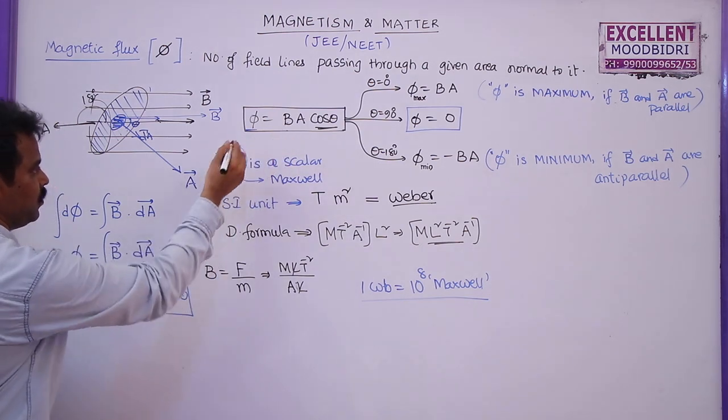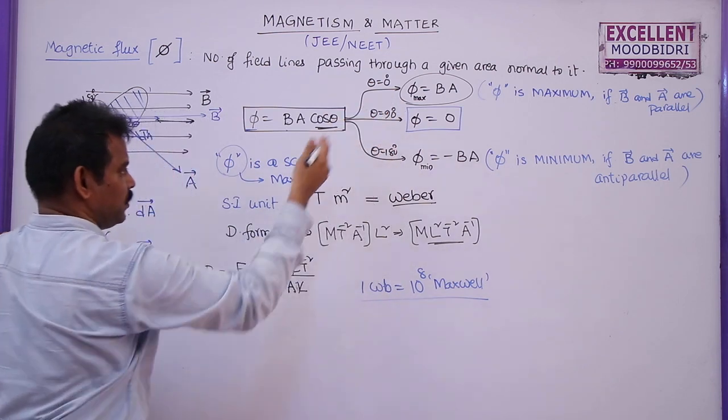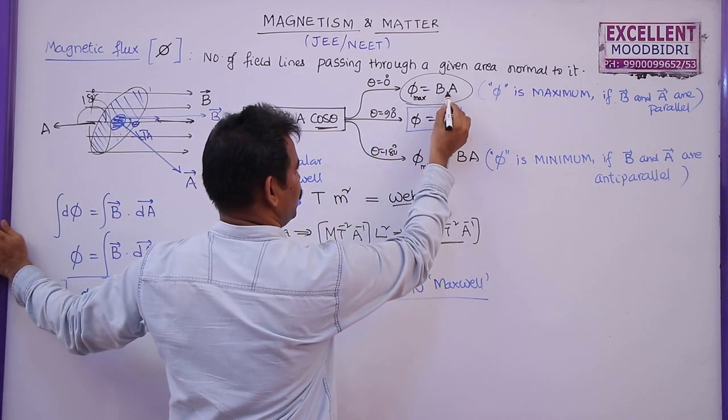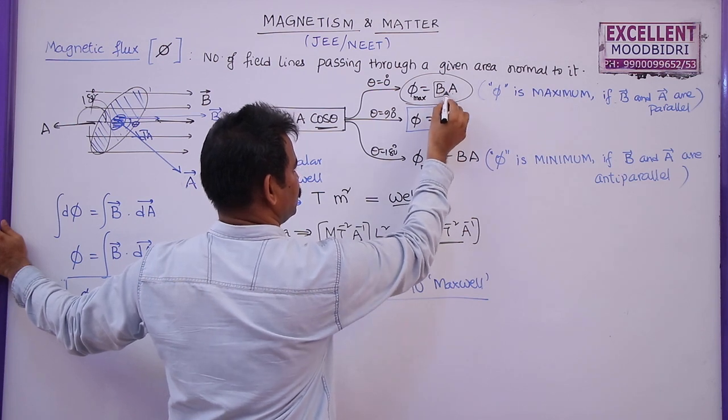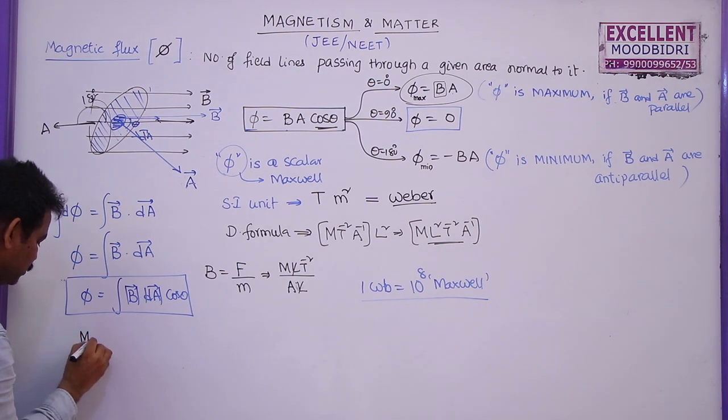In this definition, if theta is this one, the flux will be maximum. So from this we can define the magnetic field induction. Flux is equal to B into area, so B is equal to flux by area. That is called magnetic flux density.